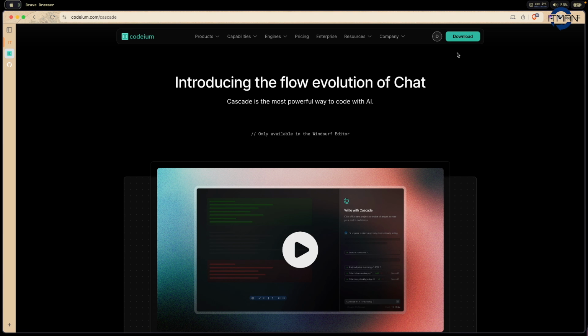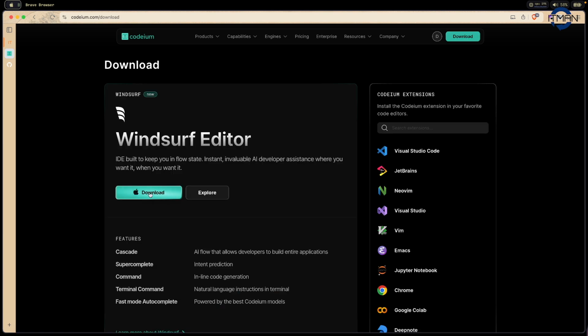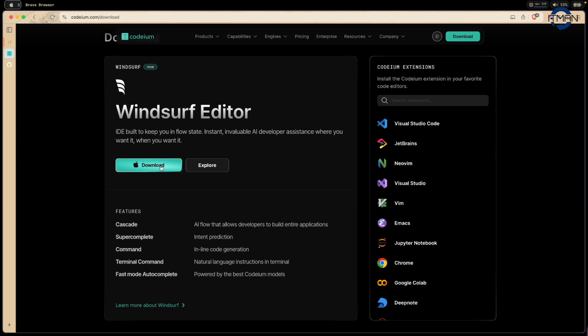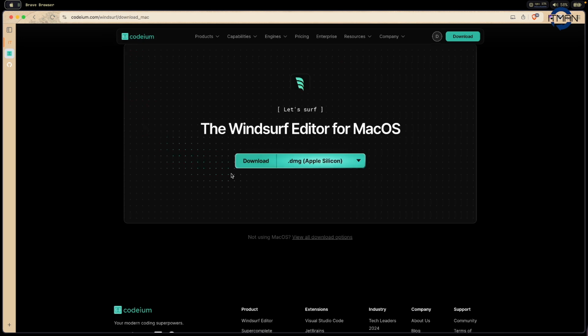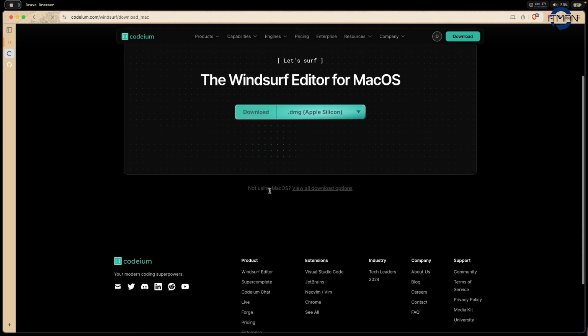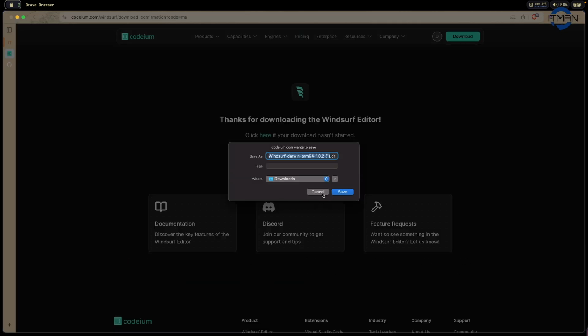The first thing you need to do is go to the website and click on downloads, and then choose the version depending on your system. Right now I'm on Mac, so I'll choose Apple Silicon and click download. If you're on Mac, do the same. I already have that one, so I'll skip this.